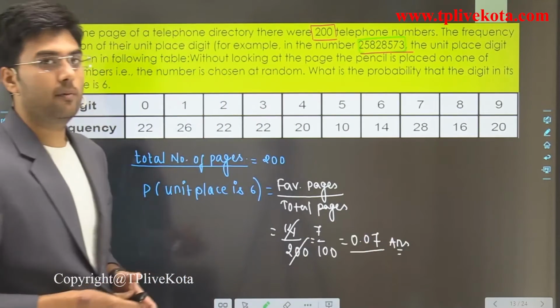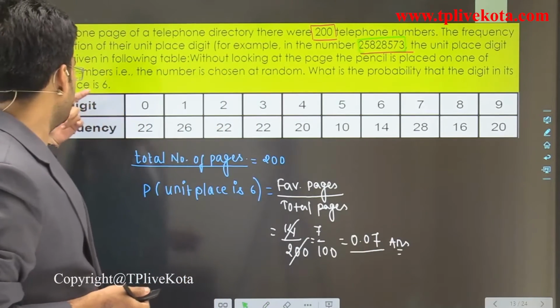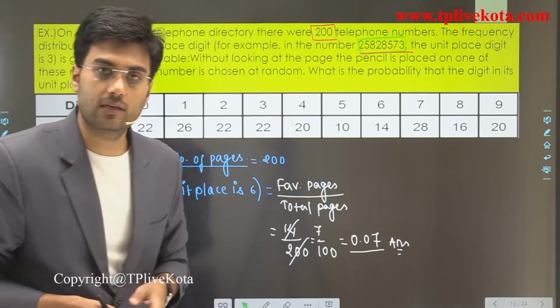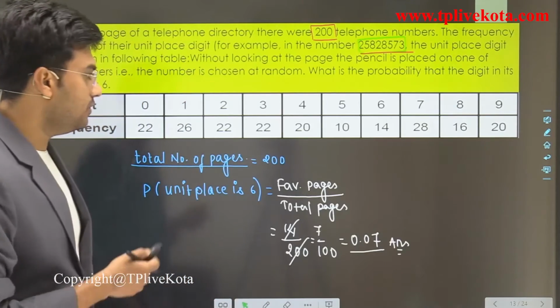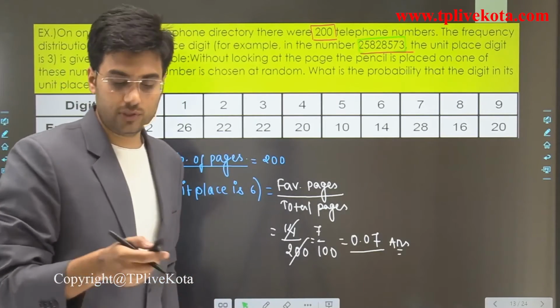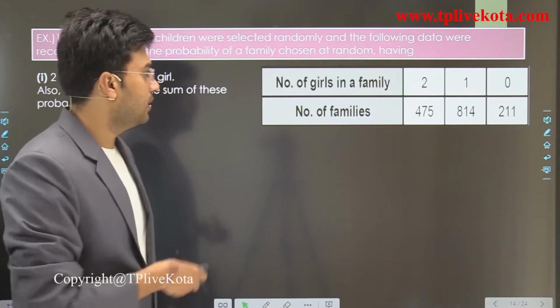This is the probability that the digit in unit place is 6. Clear? So students, now after this let's move to the next question.